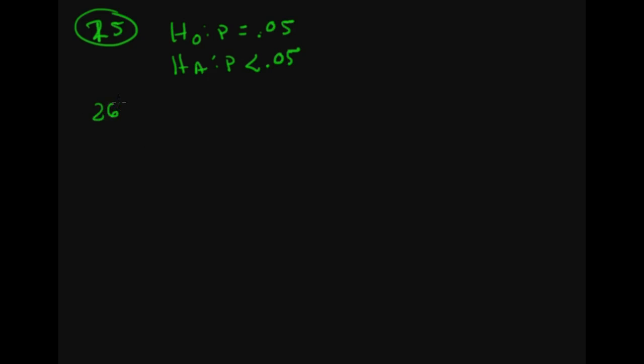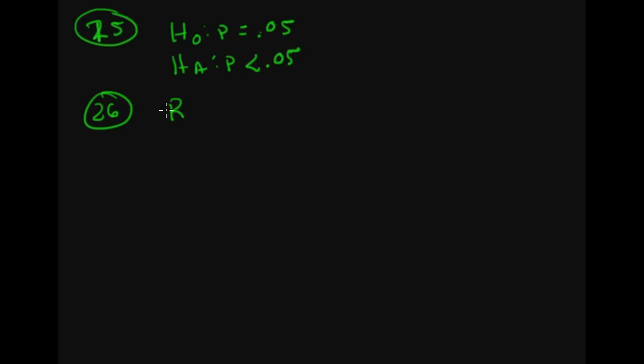All right, so we have a claim that fewer than 5% of all Americans work 2 or more jobs. So number 25, the null hypothesis would be that the proportion is 5%. The alternate hypothesis would be that the proportion is less than 5%. 26 asks about the type 1 error.